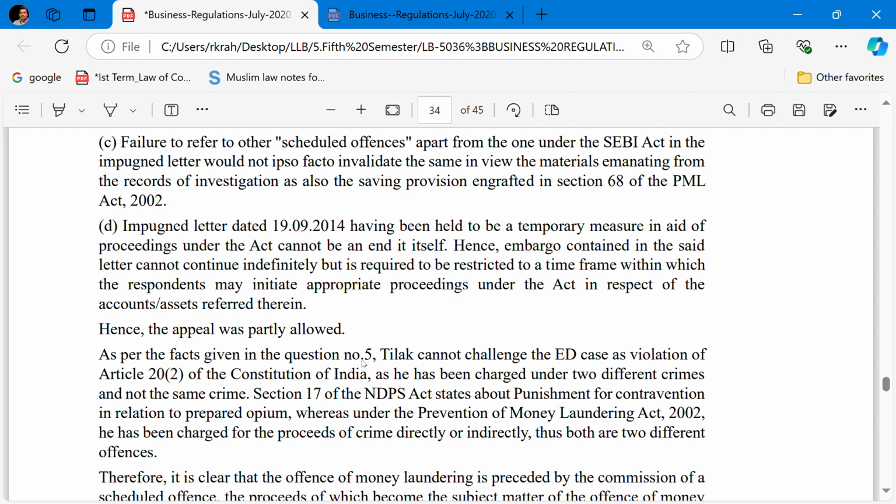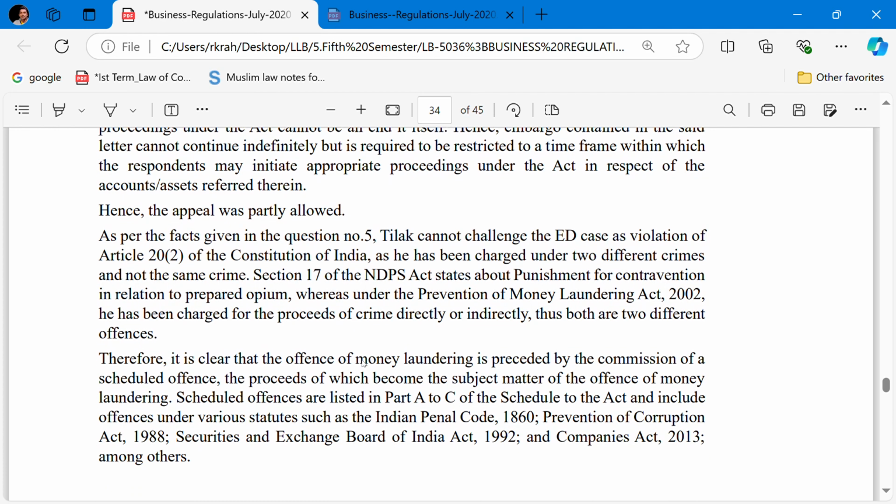Section 17 of the NDPS Act states the punishment for contravention in relation to prepared opium, whereas under the Prevention of Money Laundering Act, he has been charged for the proceeds of the crime, directly or indirectly. Thus, both are different offences. Therefore, it is clear that the offence of money laundering is preceded by the commission of a scheduled offence, and the proceeds of which become the subject matter of the offence of money laundering.